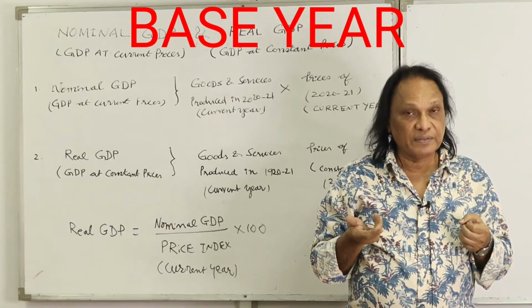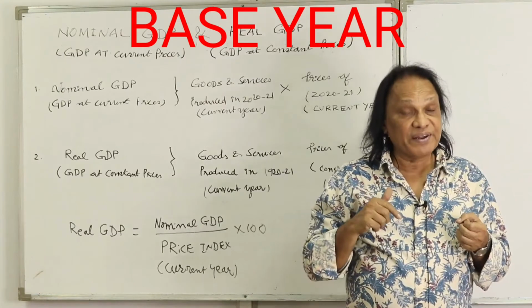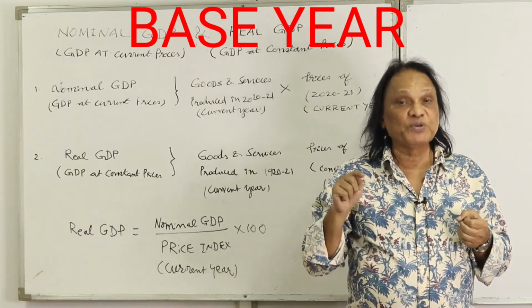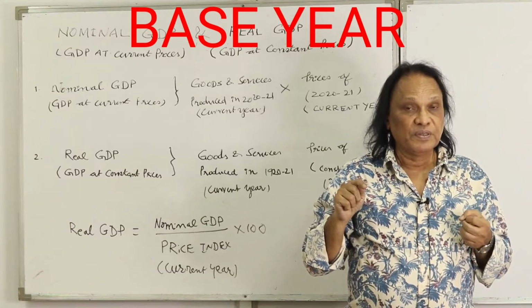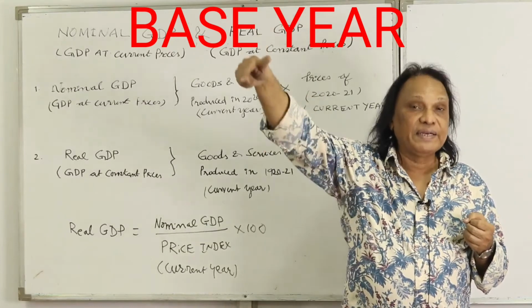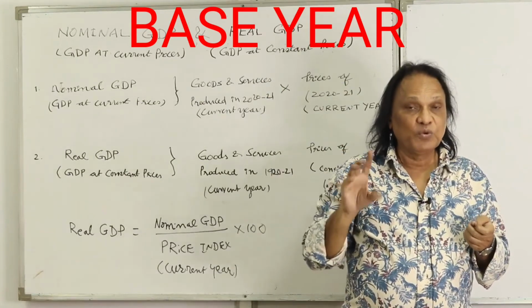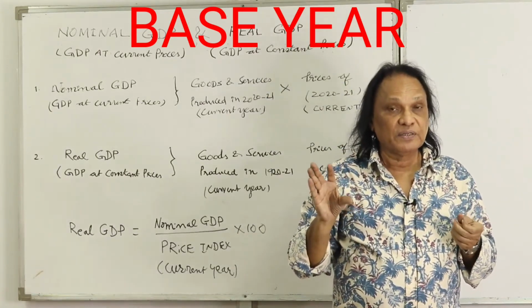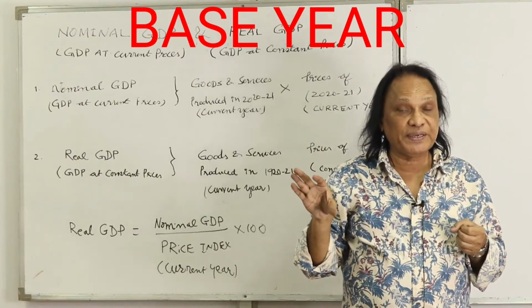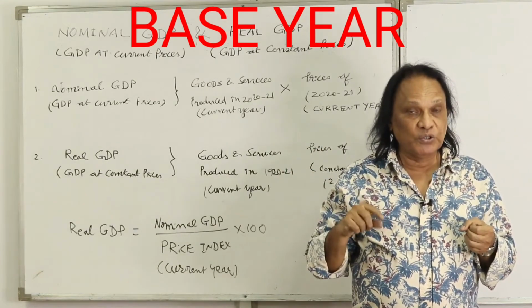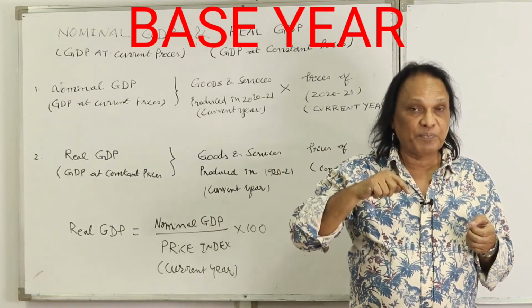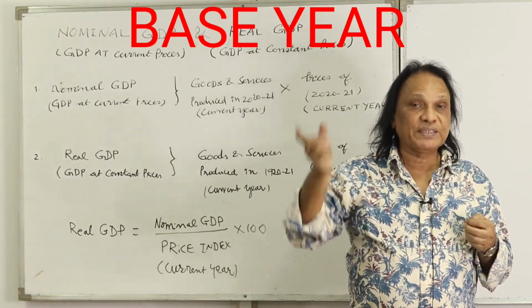As simple as that. In our earlier example, this year we produced 10 pens and we multiplied the price of each pen in the current year, we took it as 100 rupees, so the GDP was 1000 rupees. Now this time, multiply the number of pens produced, 10, with the prices of the base year.